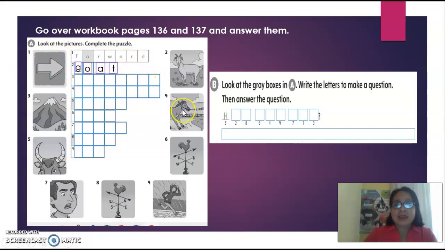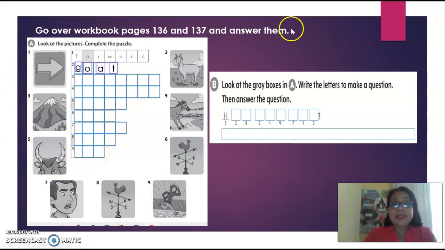What is this animal like? Okay, write it right here. Number 5 goes here. Number 6 goes here. Number 7 is a picture, and right here you will write the number 7. Number 8, right here. Number 9, in the number 9.